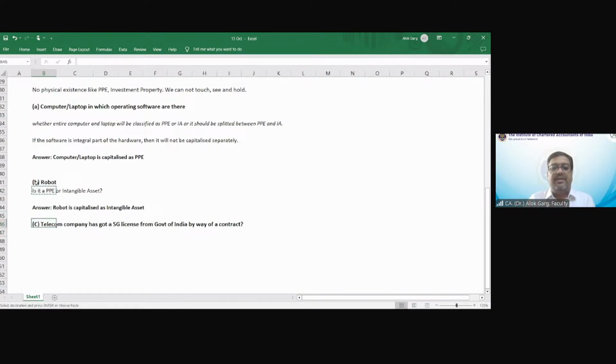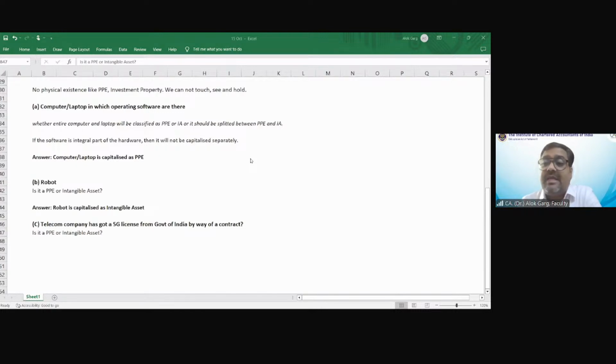Is it a PPE or an intangible asset? You have the copy of the license, you have the paper, and you have framed that paper and put that frame on the wall. Let's see, we have the 5G license, which has cost us 30,000 to 40,000 crores, and it is valid for the next 15 to 20 years.